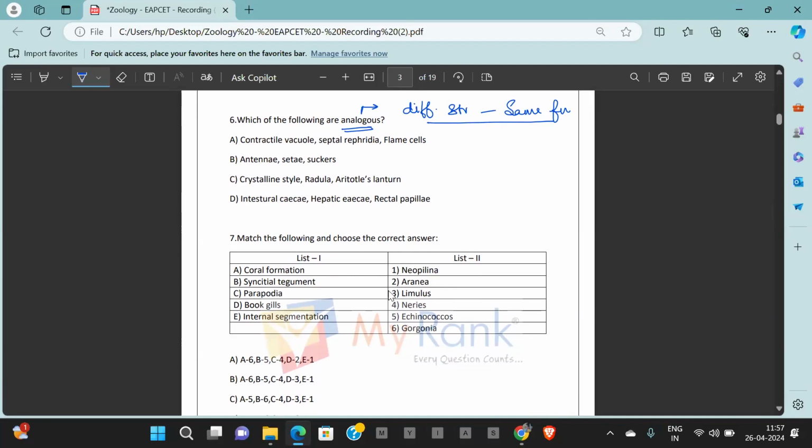Now, what is the answer for this kind of question? Let us look at option 1. Contractile vacuole is responsible for osmoregulation. Septal nephridia are also excretory cells needed in osmoregulation. Same goes with the flame cells. They are the protonephridia cells found in platyhelminthes. They are also responsible for osmoregulation. Are they structurally the same components? No, not true. But are they performing the same function? Yes. So in the first option, all of them have different structures, but they perform the same function, making all of them analogous structures. So the answer for question number 6 is option A.